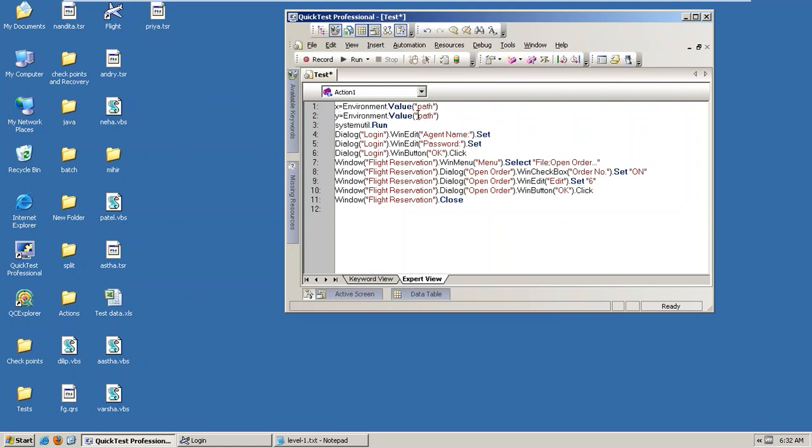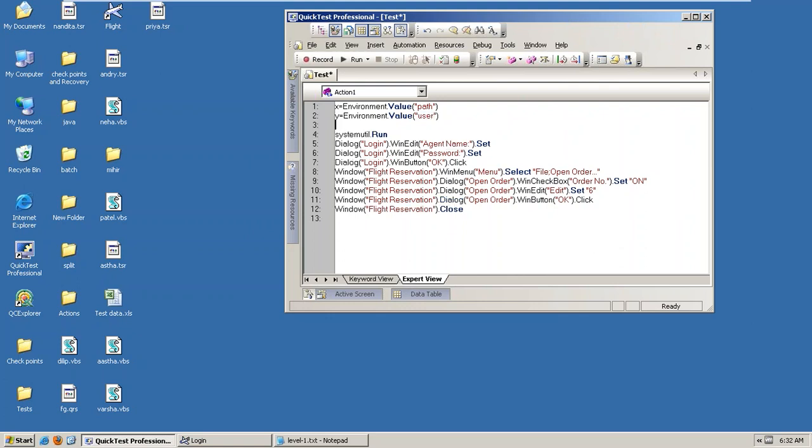Y equals environment dot value. This is the user, right? I just specified the user. Next, z equals, and we can declare any variables, guys. There is not any restriction. So path is the password. I just declared it as the password, right? PWA. So like that, observe, path value will come from the securable location to the x value.